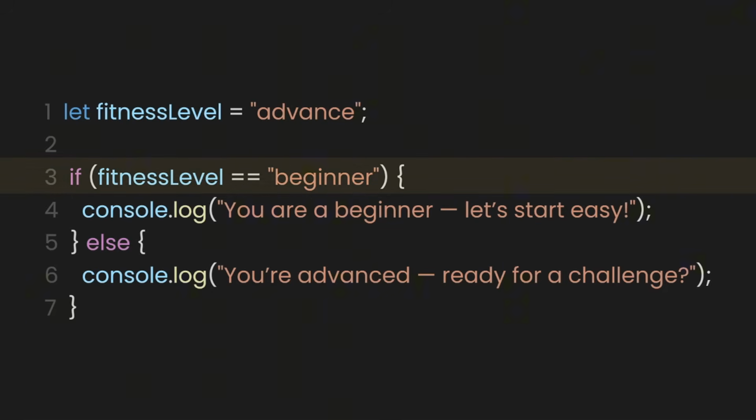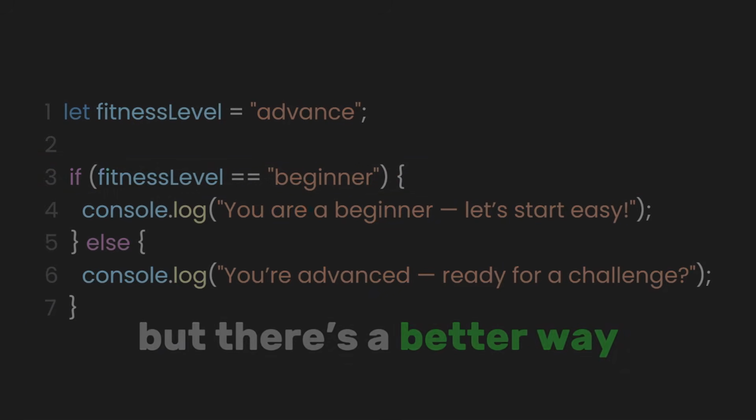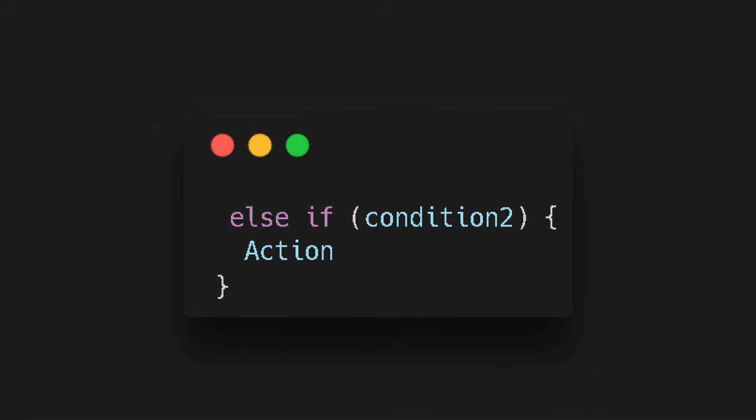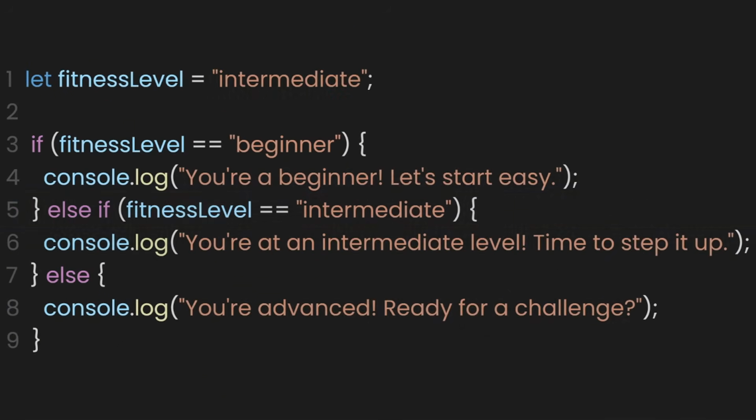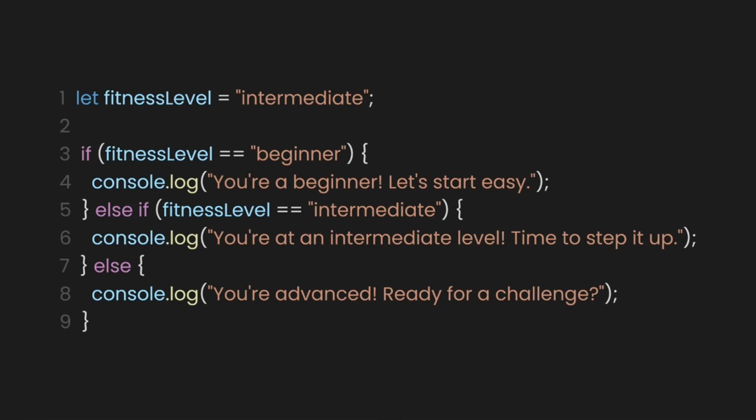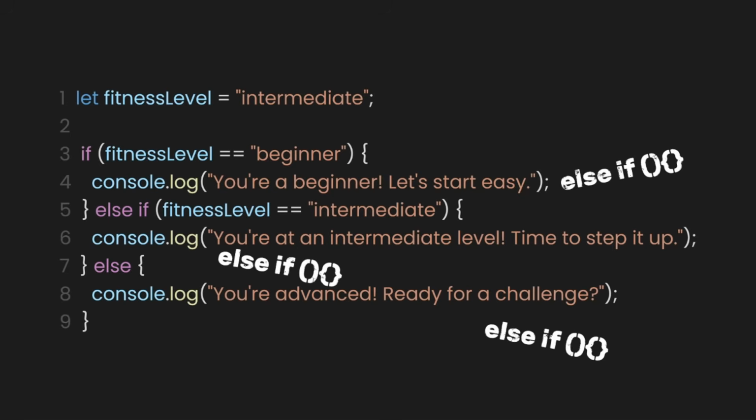Now, what if we want to check for another level, like intermediate? We could add another if statement, but there's a better way. Use an else if block. The else if block lets us check multiple conditions, not just true or false like a basic if else. Let's add one. Inside the parentheses, we'll check if fitness level is intermediate. And in the code block, we'll log, you're at an intermediate level. Time to step it up. By adding an else if block, we've made our if-else statement more flexible. It can now handle different situations. You can add as many else if blocks as you need to cover more cases.